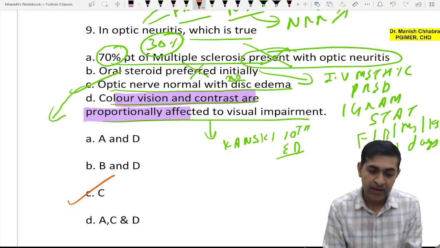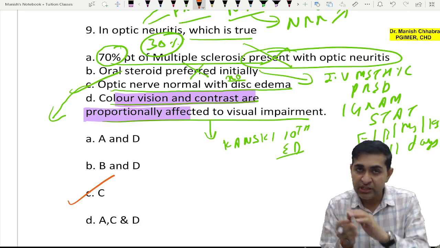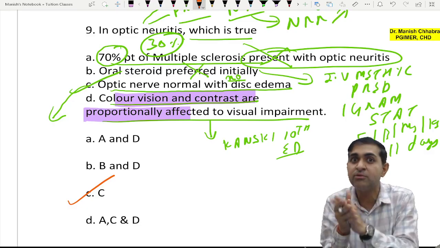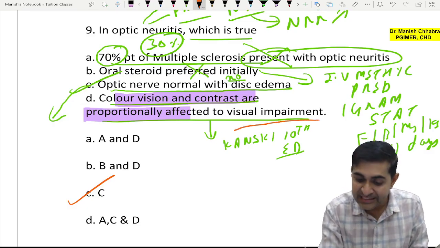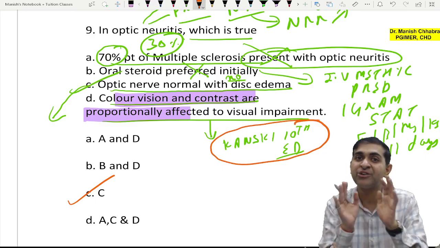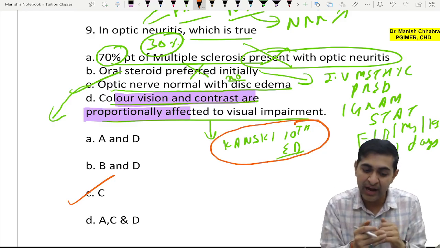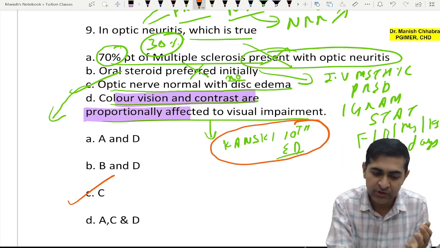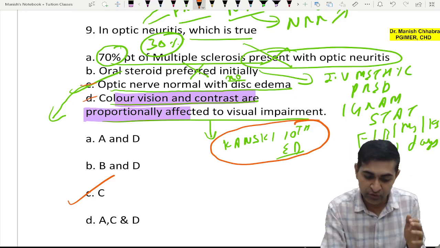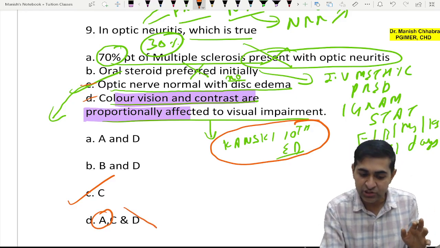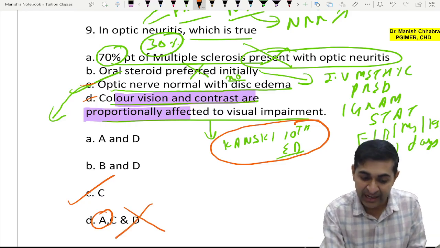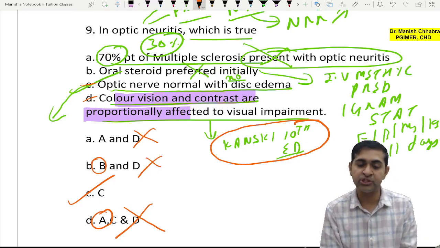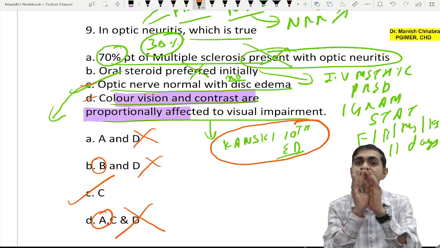But if you say, sir, of course if the recovery is early, is there any mention that the loss of all these factors will be proportional? I have gone through Kanski's 10th edition and there is no mention of this. And also based on the options, I believe there was not a combination of C and D options at all. So of course A is there, but A is clearly eliminated, so this option is already out. B and D, B again eliminated, so this option is also out. So we are left with the C option.